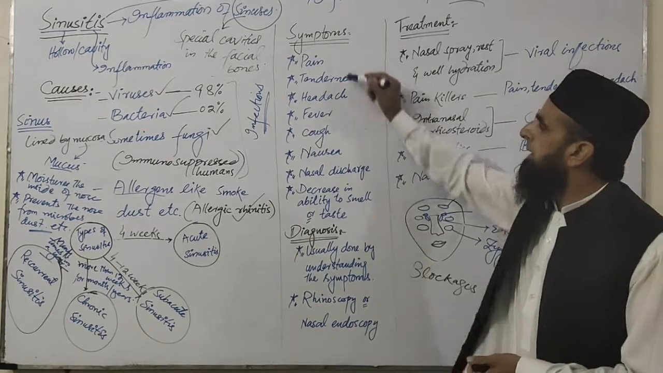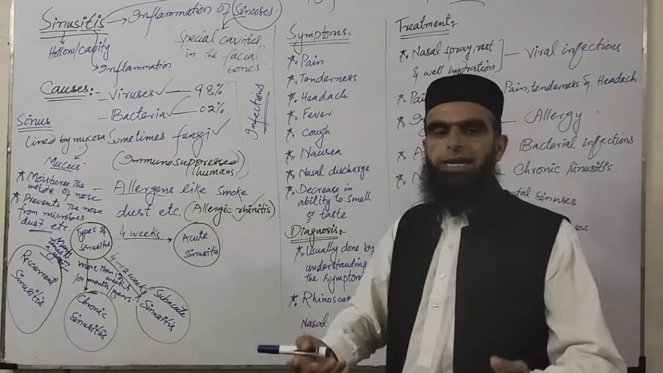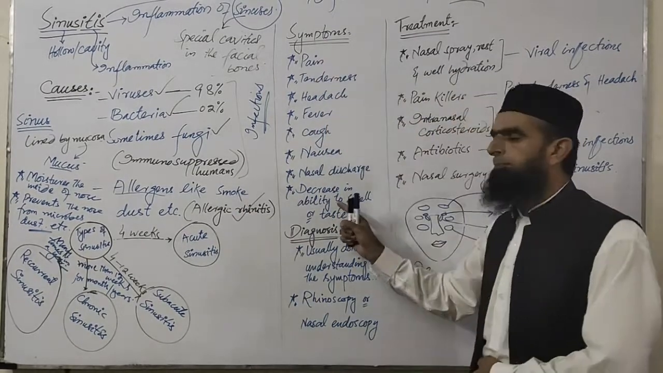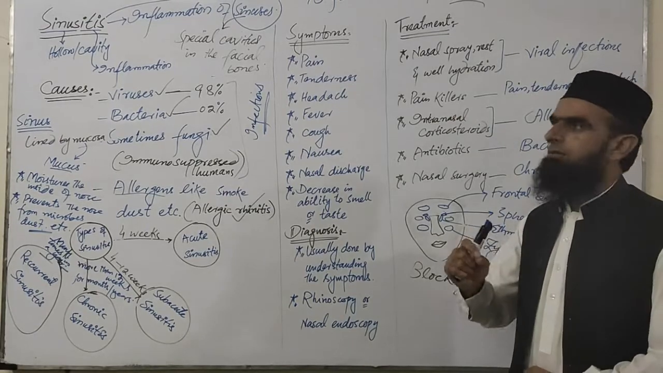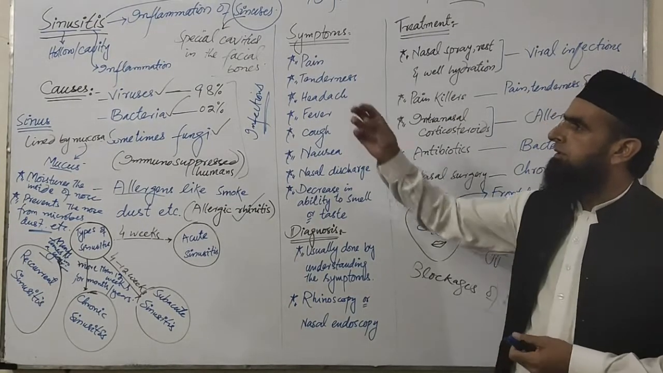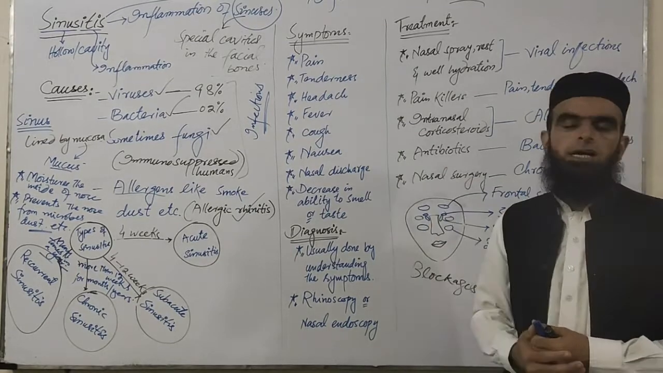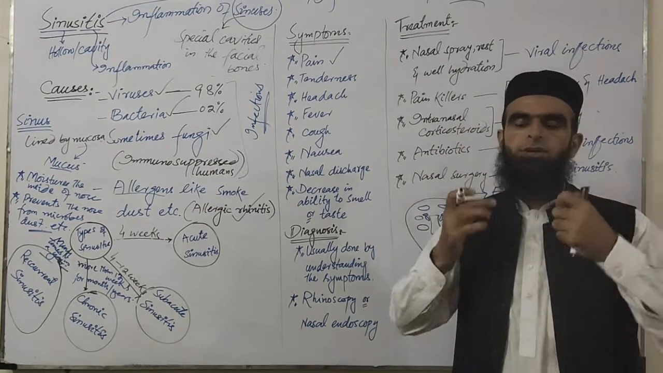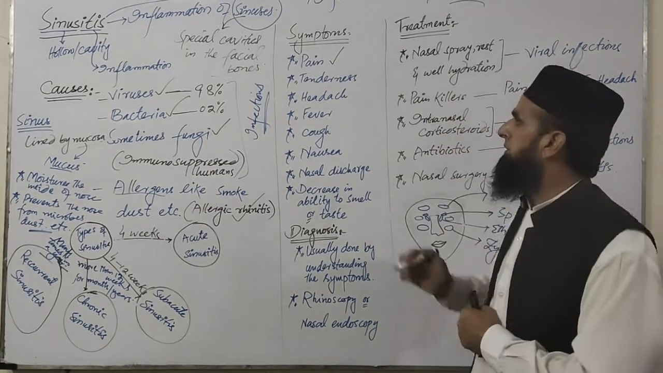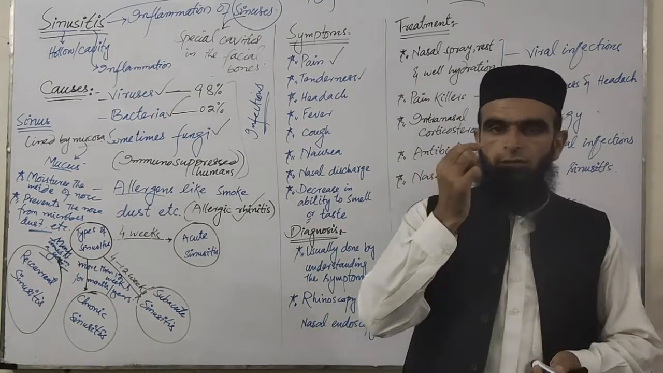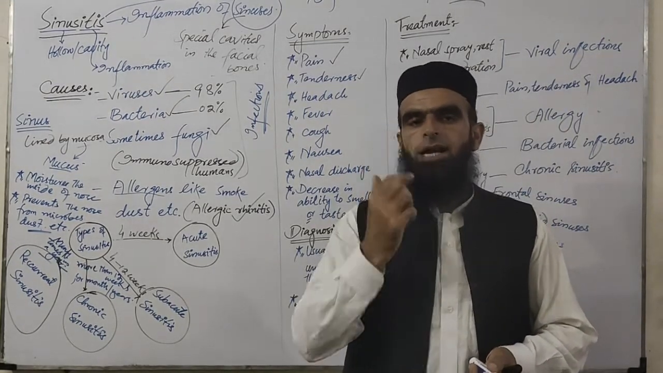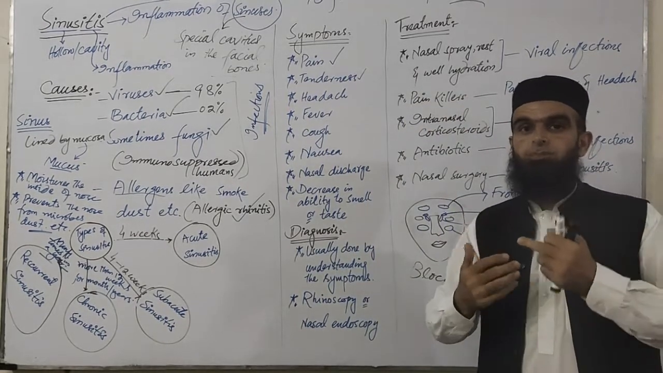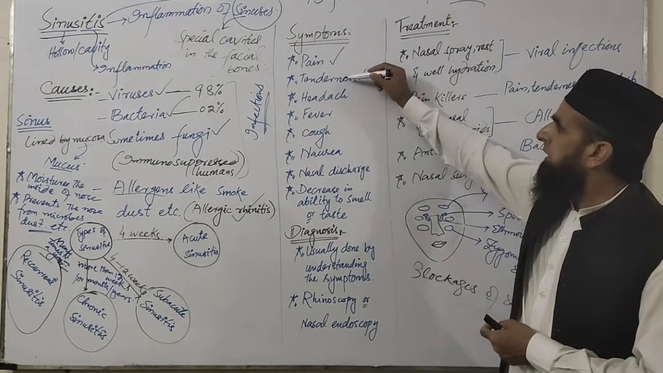Now coming towards the symptoms of sinusitis, how can we identify the condition which is related to sinusitis? So when these symptoms appear in the body, we can note it as a sinusitis condition. One of the symptoms is pain in the facial bones. Mostly pain is caused. Another one, tenderness. Tenderness means whenever you touch the infected area, at that time it shows pain, it feels pain. So that is called tenderness.